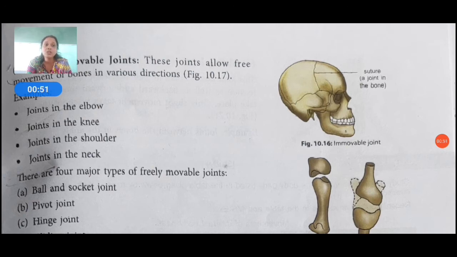Then in our figures also they have given examples. First, immovable joints, as we have discussed, like the joints in our skull.